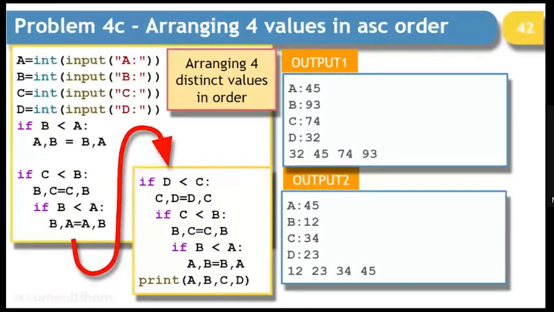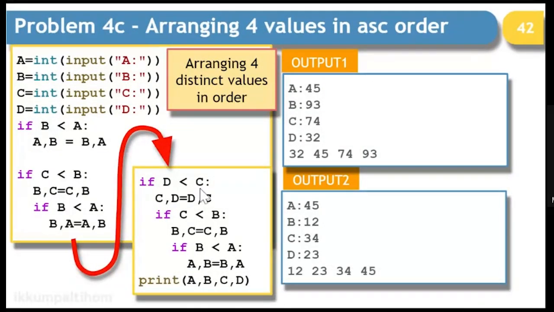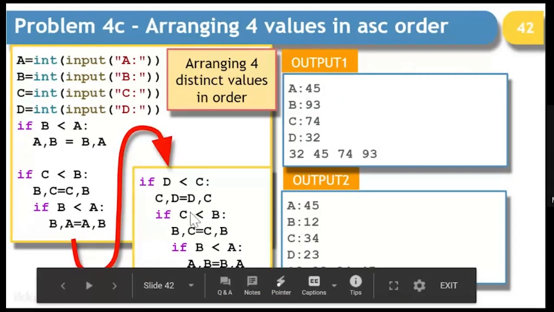Instead of 3 numbers, now we have 4 values. What we'll do, we'll apply the same logic in continuity. The first thing, we'll assume that there are only 2 numbers. Then we'll apply the logic of 3 numbers. And then finally, we'll end up doing the 4th number also in the same manner. So you will copy the same logic which was followed for 3 numbers in 4 numbers also. It is just that one more set of if statement will be added here. That is, is the 4th number lesser than the 3rd number or not. If it is so, then you change the position and then you copy paste this entire code here also.